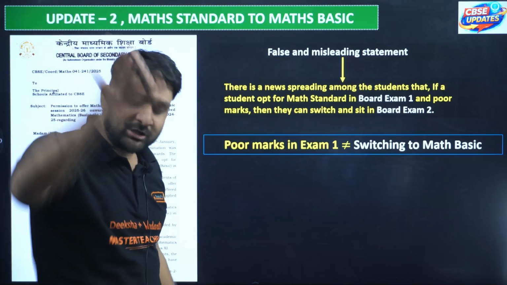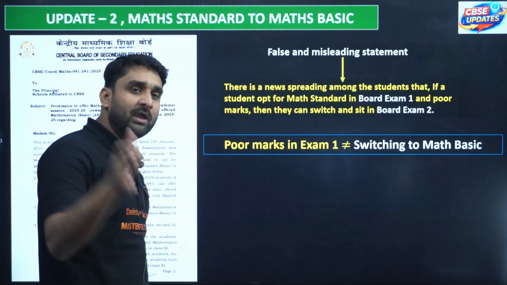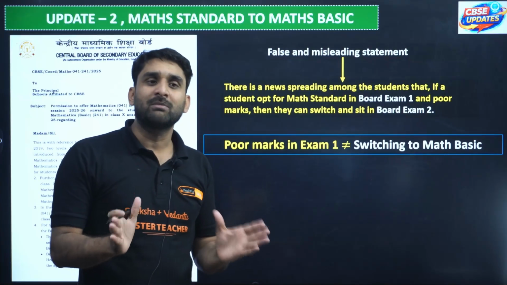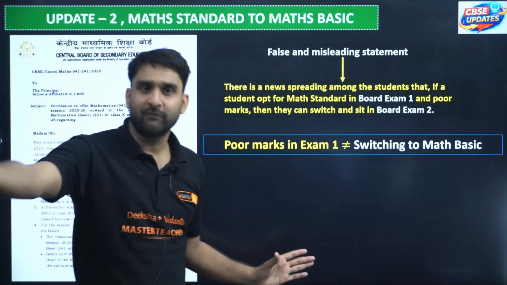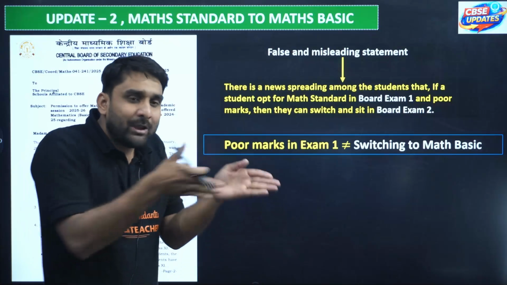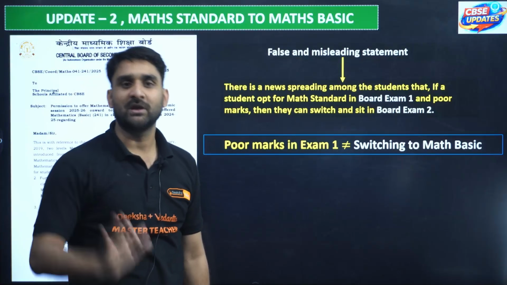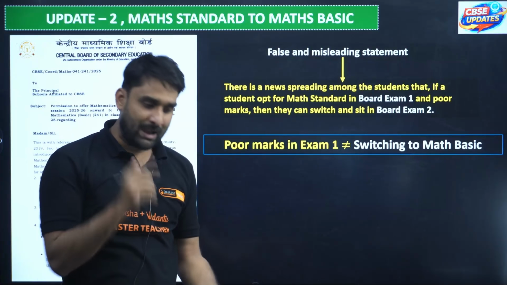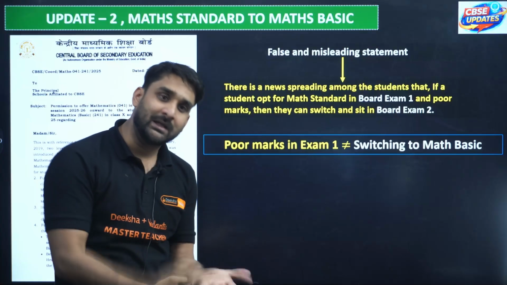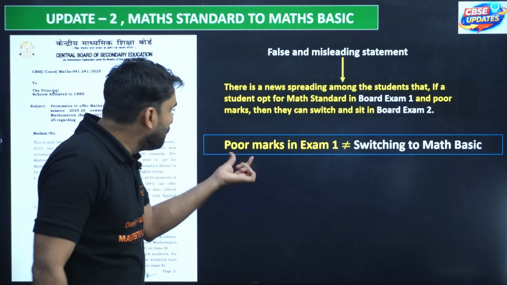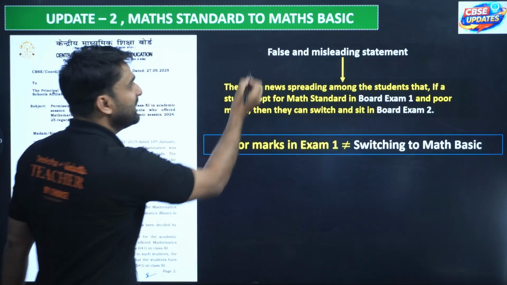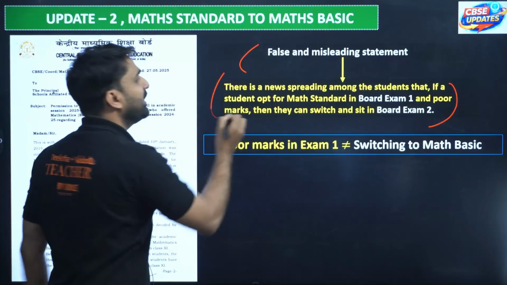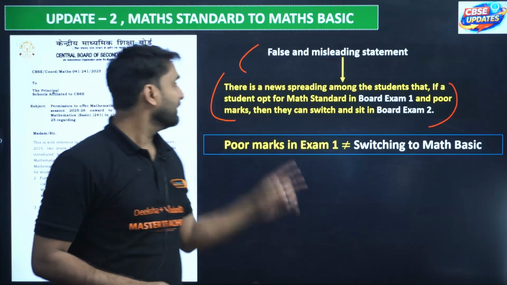You cannot opt for mathematics basic from mathematics standard if you have already opted for mathematics standard in board exam first, which is going to be held from 17th February. So you cannot switch to mathematics basic in board exam 2. You have to write mathematics standard again in board exam 2, my dear. So poor marks in exam 1 is not equal to switching to math basic. This was a rumor spreading among the students.